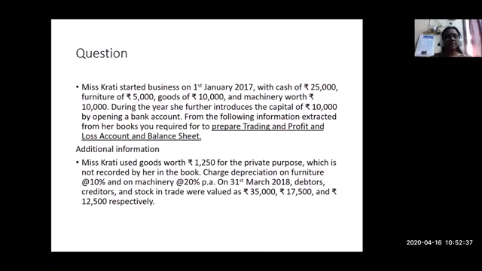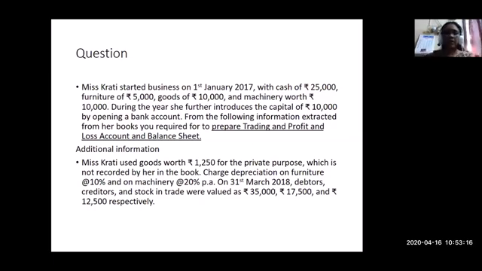The additional informations are: Ms. Krati used goods worth 1,250 for private purposes, which is not recorded by her in the books. That is why we are going to treat this as adjustment information. Then charge depreciation on furniture at 10% and on machinery at 20% per annum. Both these depreciation amounts are not included in the trial balance. On 31st March 2018, debtors, creditors and stock in trade were valued at 35,000, 17,500 and rupees 12,500 respectively.